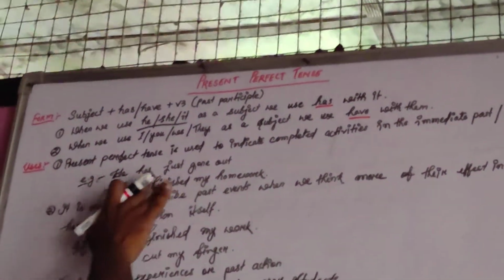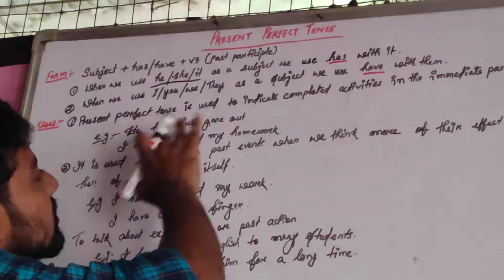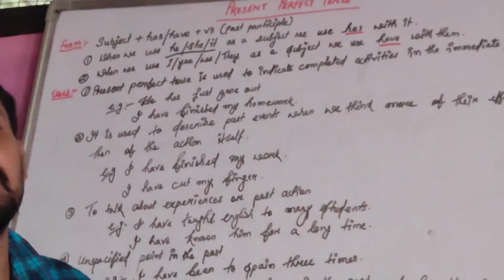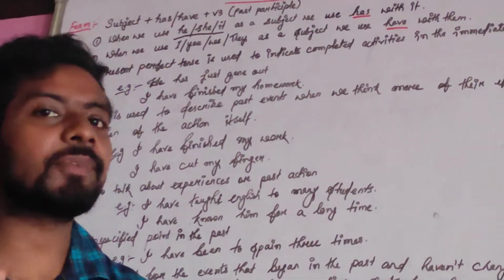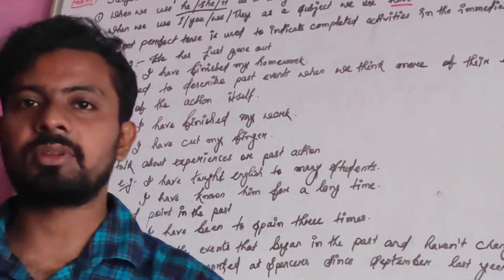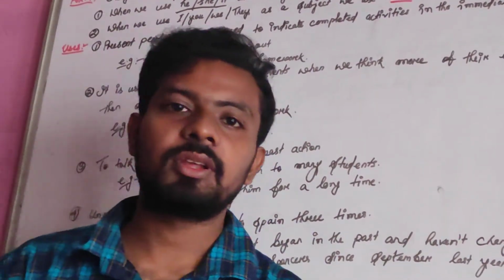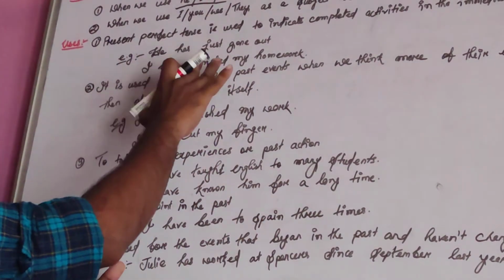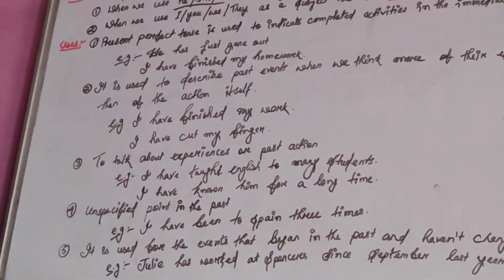Example, he has just gone out. I have finished my homework. I have just finished my homework and I am free now. I am free to do anything. Like you tell your dad, I have finished my homework. Now can I go out to play? Like that you say. So that is what? I have finished my homework. You have just finished your homework.